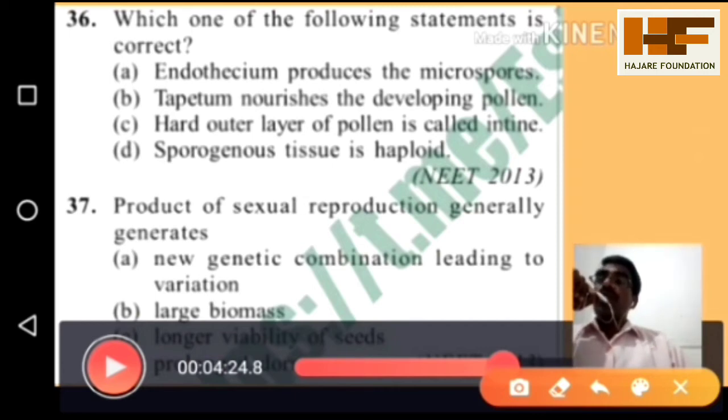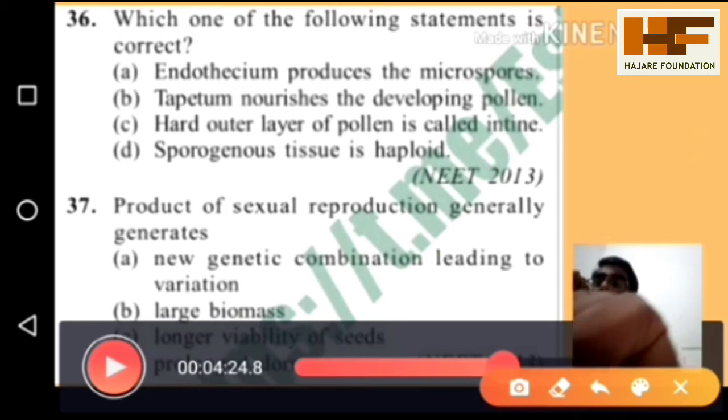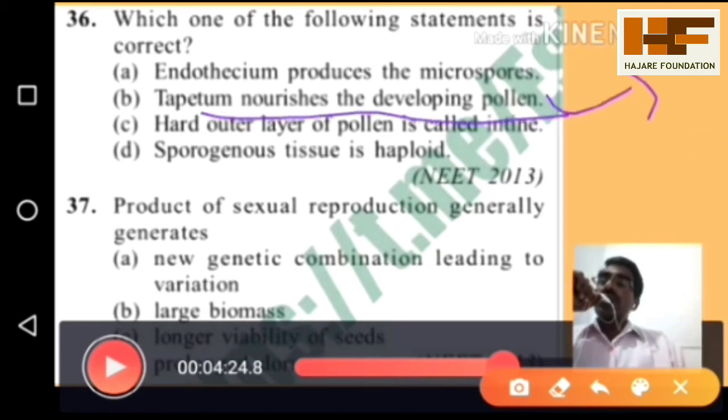Endothecium produces microspores. Tapetum nourishes the developing pollen. The hard outer layer of the pollen is called intine. Sporogenous tissue is haploid. They are asking for the correct statement. So the correct statement is that tapetum nourishes the developing pollen grain. We discussed yesterday, tapetum is the innermost layer. There is the endothecium as well as the middle layer, as well as the tapetum. Around the pollen grain, tapetum is present. It provides nutrients, meaning food, for pollen development.